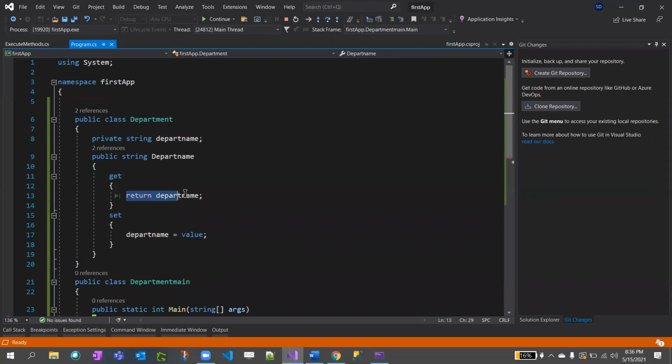If you can see, they are accessing return departmentName and setting the value to this departmentName. So they are trying to set and get from outside with this public string DepartmentName. But they are not directly accessing the private variable departmentName. So this is what encapsulation means. The private members inside the class cannot be accessed outside the class. That is called encapsulation.